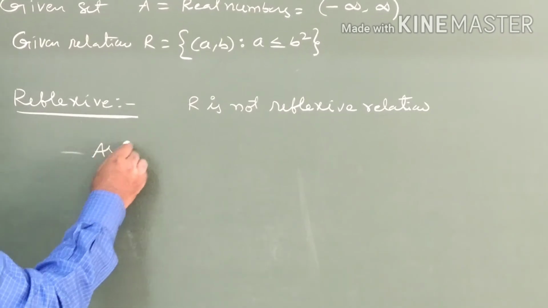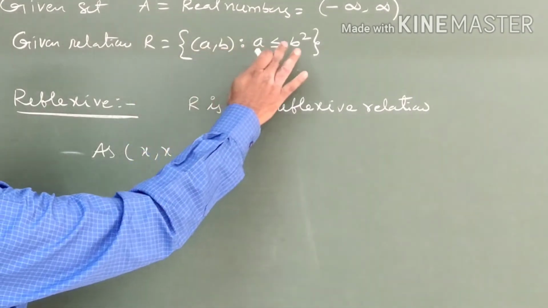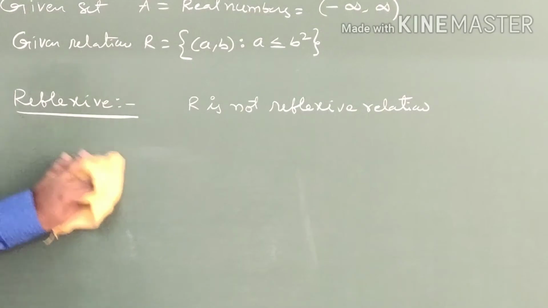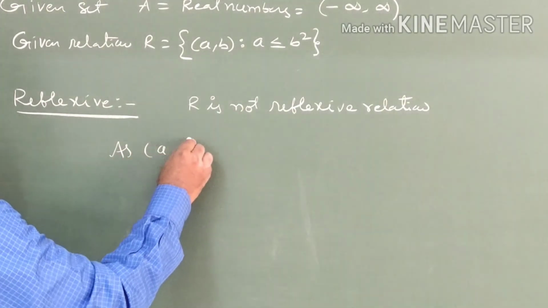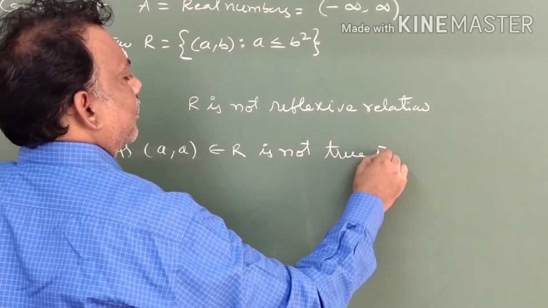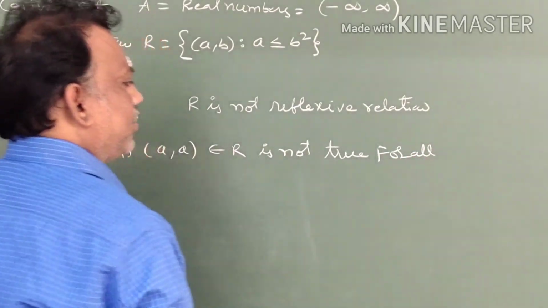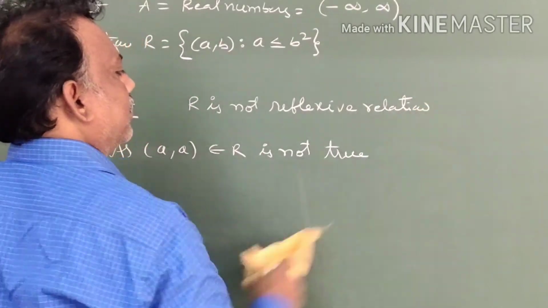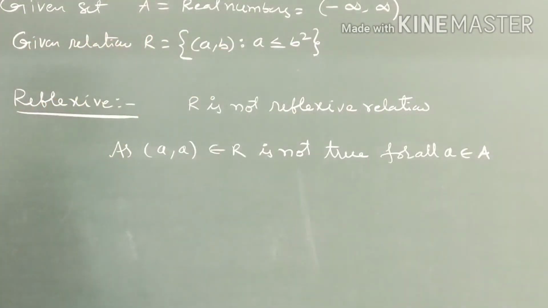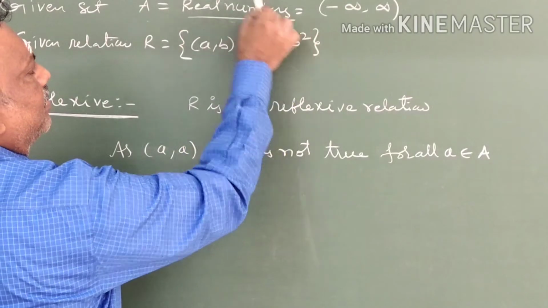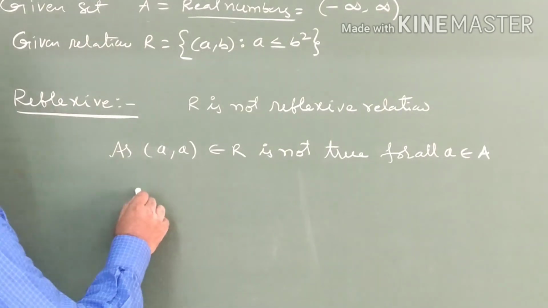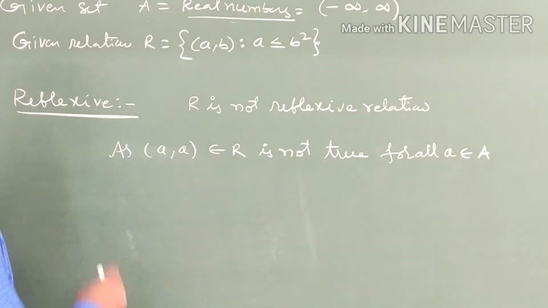According to the definition, (x, x) is given in terms of a, so you have to take (a, a). (a, a) belongs to R is not true for all small a belonging to capital A. Capital A here is taken as the real numbers, denoted R. So you have to give an example.